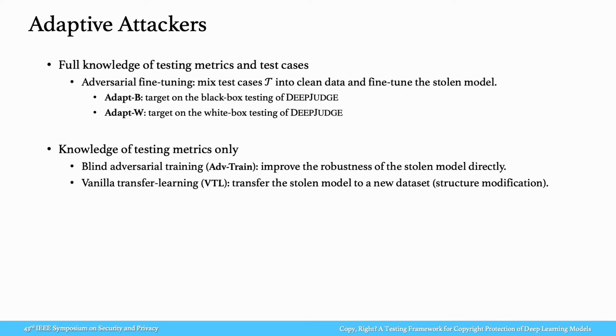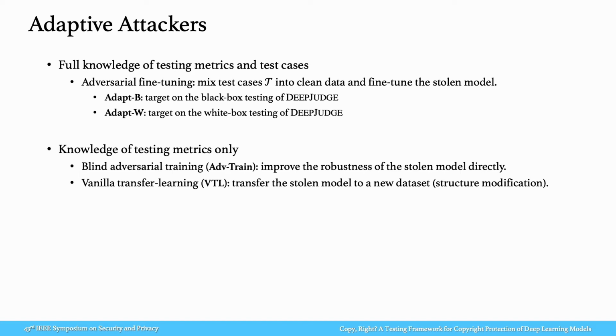We explore potential adaptive attacks to DeepJudge based on the adversary knowledge. In the first setting, the adversary has full knowledge of DeepJudge, including the testing metrics and the secret test cases. And adversary fine-tuning is considered, which mixes test cases into clean data and fine-tunes the stolen model. In the second setting, the adversary only knows the testing metrics.